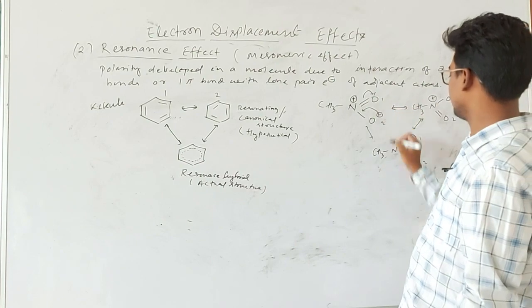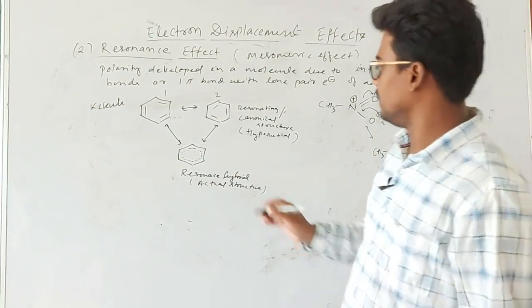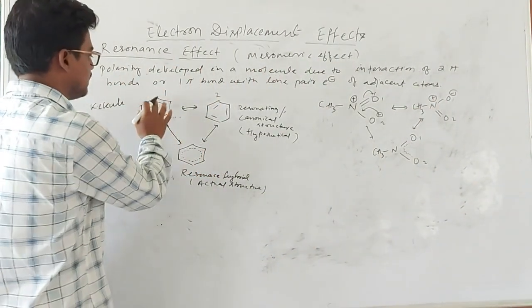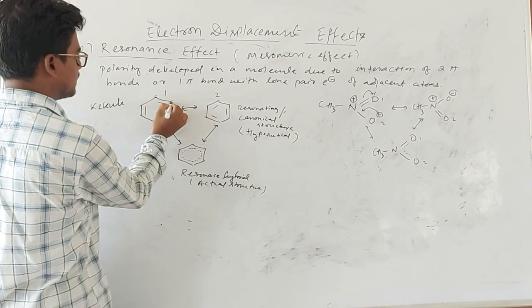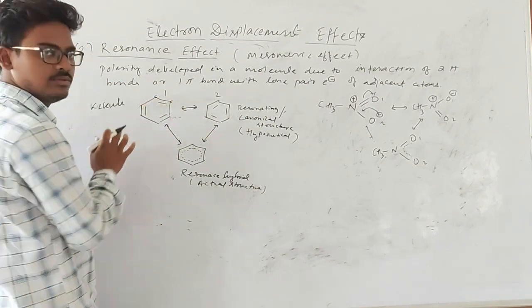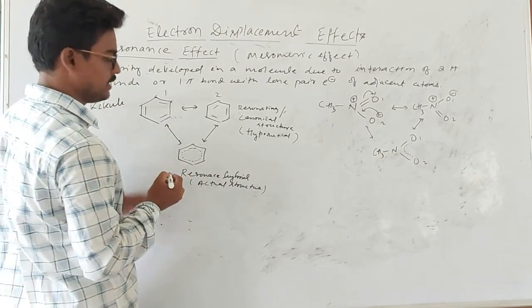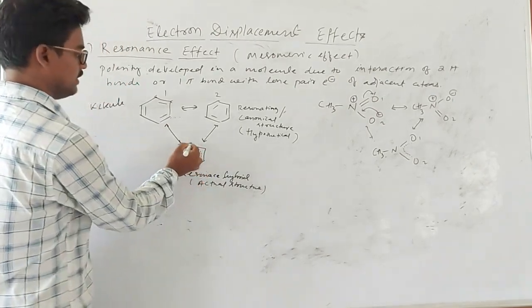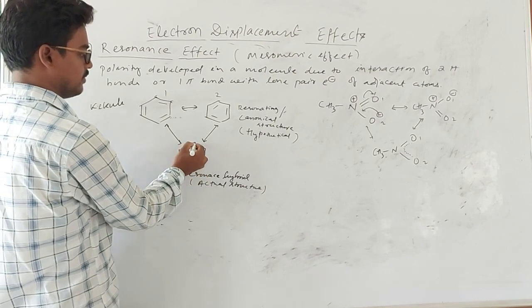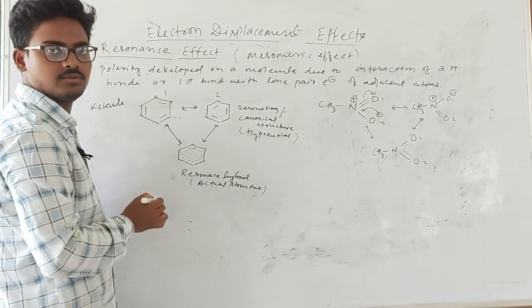Okay, so because of this, here we have seen that between this carbon and this carbon the bond order is 2. But if you consider the actual structure of benzene, you cannot say that the bond order of the carbon is 2.